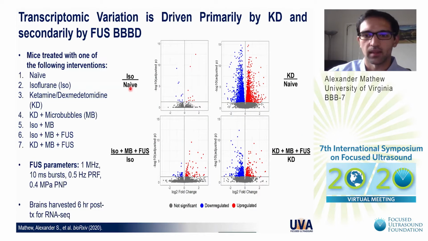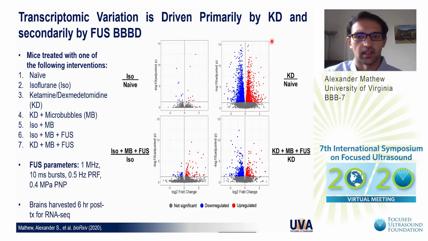This is further highlighted by these volcano plots here, where we are doing pairwise comparisons of gene expression. In iso-treated mice versus naive mice, we see only a handful of genes that are differentially expressed. However, when we treat mice with ketamine and ketamine dexmedetomidine and compare them to the same naive mice, we see thousands of genes differentially expressed. Again, really highlighting the differences that these anesthetics impart on the brain parenchyma.